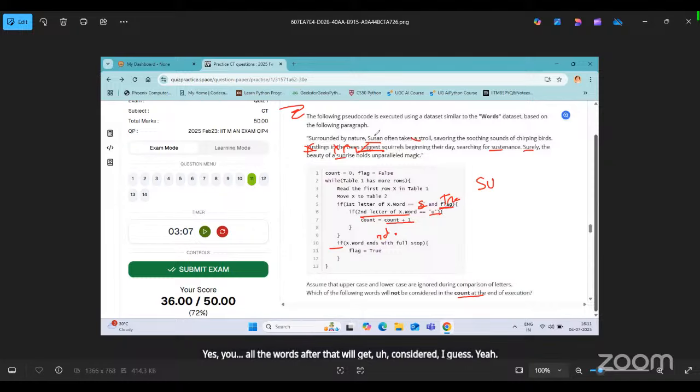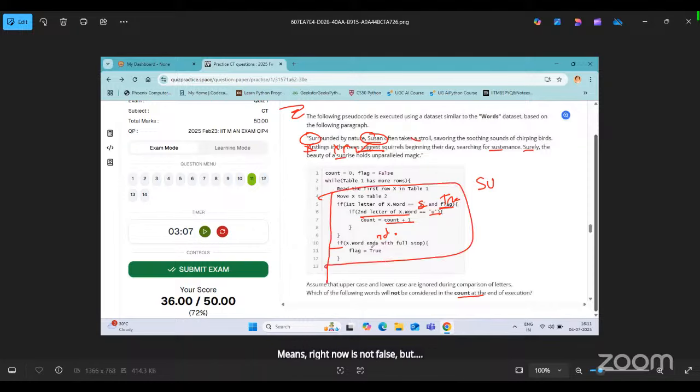So only the words "Susan" and "surround"... How can we understand that the flag will not become false further? Because we don't have flag equals false anywhere in the code; we only initialized it. Only the words in the first sentence are not getting considered. I think in the options, if you got any one of these, that will be the correct one.